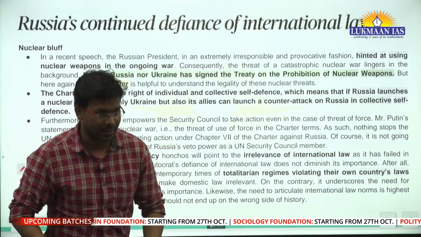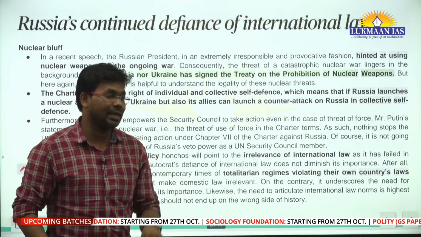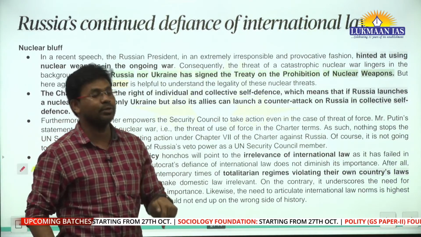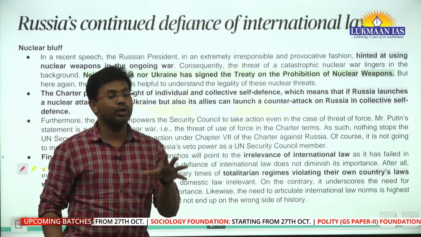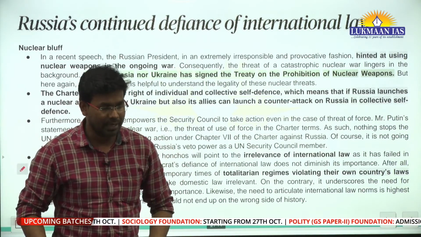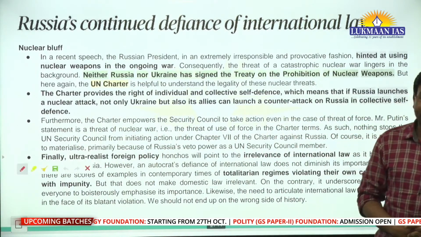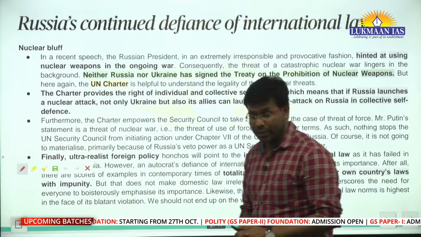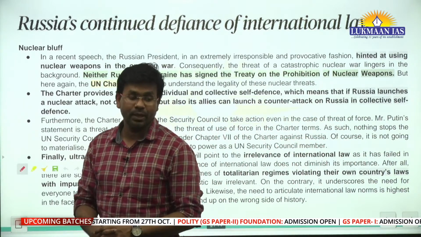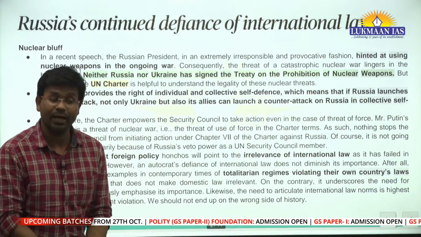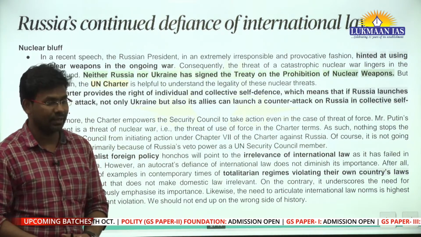Because Russia is threatening that if anyone enters this, we are going to use nuclear weapons. But using nuclear weapons will harm other countries too. So they are not entering the war arena.